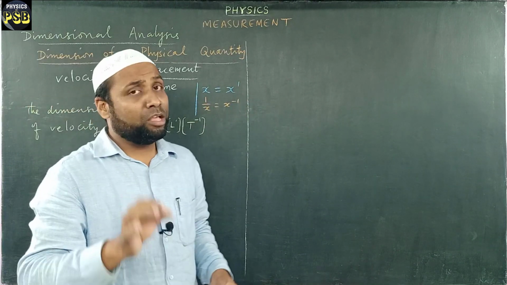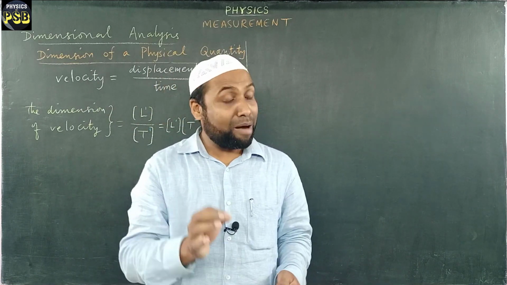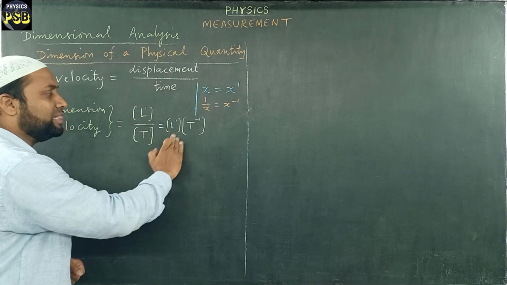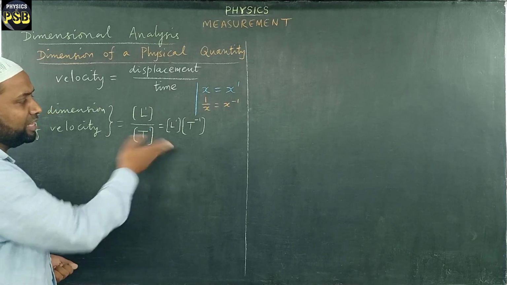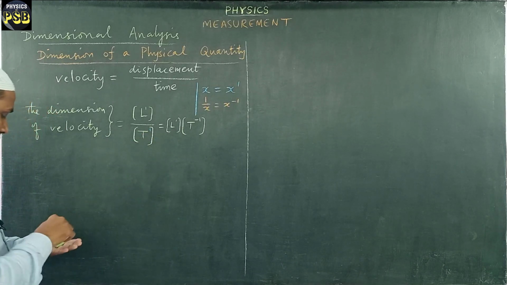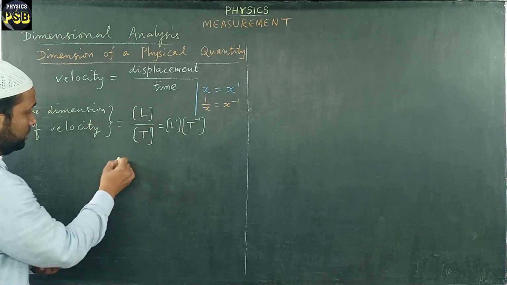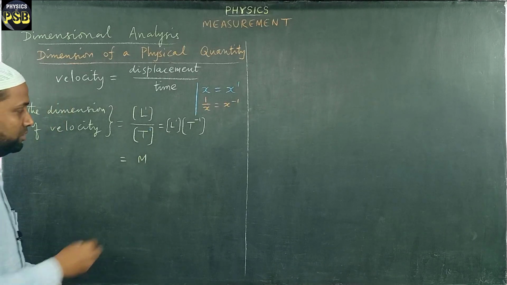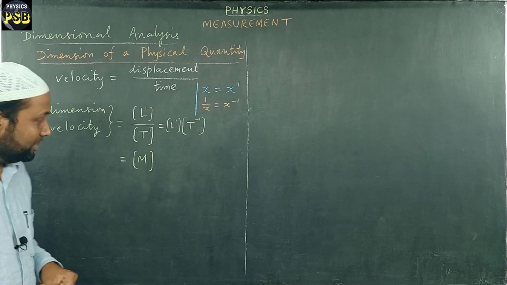But usually we represent the dimension of any physical quantity in terms of mass, length and time. Here we have length and time. There is no mass given here. So what I do, I follow this method here. Look at it carefully. Now I take M, write this within square bracket.